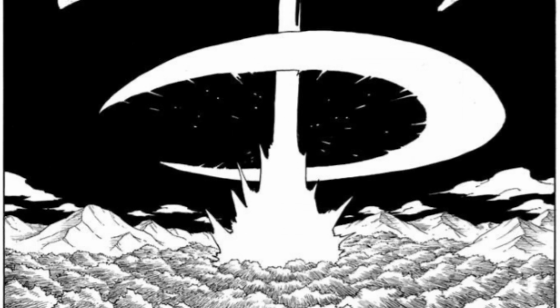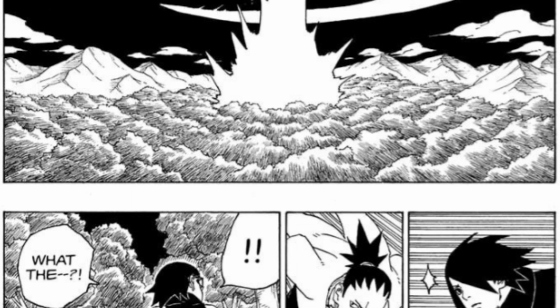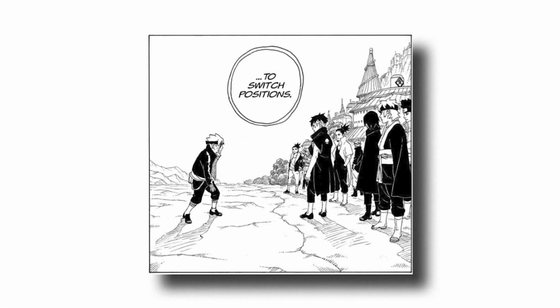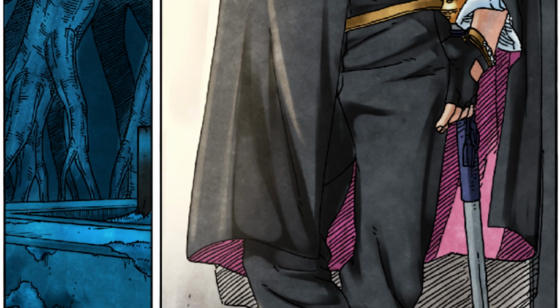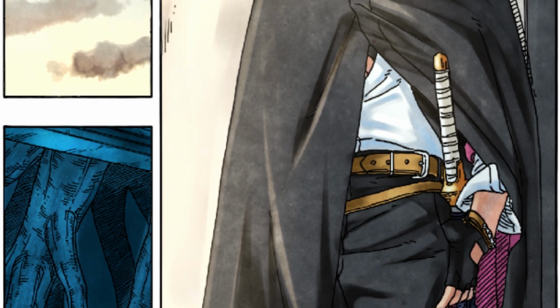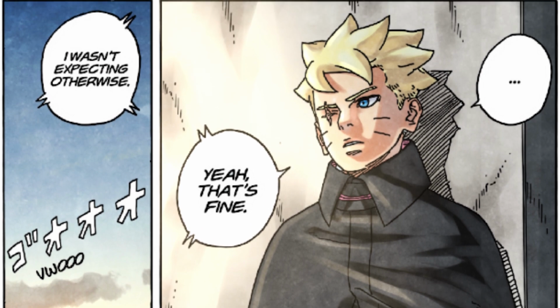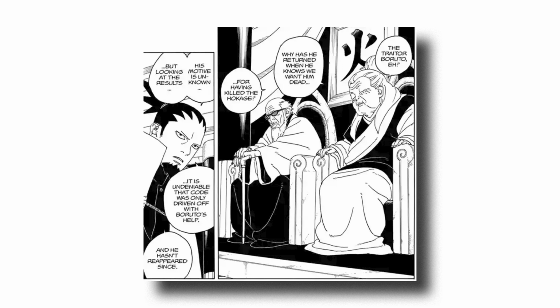If you're interested in knowing how Eida's omnipotence ability works, if you want to know how Eida's omnipotence ability made Boruto lose everything he had, including his place in his village Konoha, and if you want to know how Boruto is slowly regaining everything he lost as a result of Eida's omnipotence ability, then this video is for you. Here's why. I'll explain everything in detail to help you understand Eida's omnipotence ability, how it caused Boruto to lose everything, and how Boruto is regaining everything.